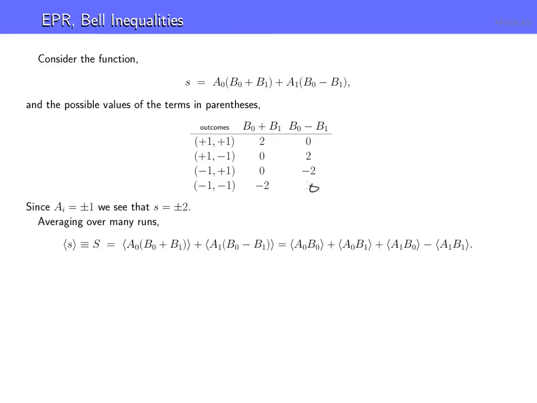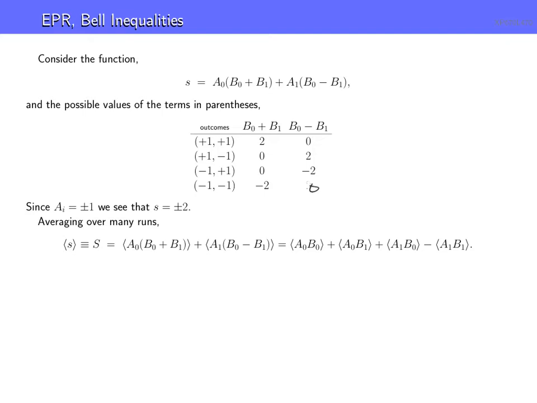Okay, now, remember what we said here, is this is if these have definite values. Now, I could try to motivate, but if in some way the choice of A0 or A1 somehow affected the outcomes here, then you could get something greater than 2. And you might want to play around with that a little bit. I would recommend doing that. And there's a very simple model you can come up with to show you can get S up to 4. And that would show that your choice of A0 or A1 is somehow affecting the outcomes of Bob's particles, which again seems to violate causality, right?